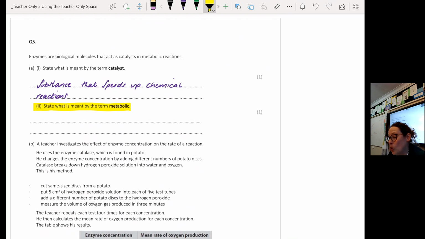You don't even need to add on that it doesn't get used up by the reaction itself. That is more of a chemistry definition more than a biology definition. You can write that, you just won't get extra marks for it, okay? So it's only a 1 marker. We just want to know that it speeds up a chemical reaction, okay?